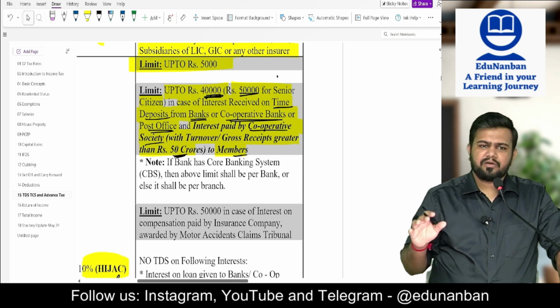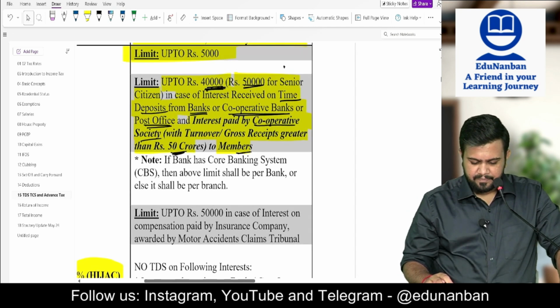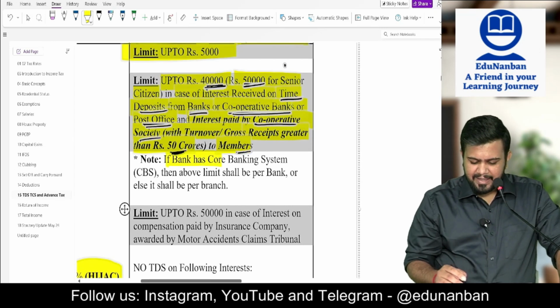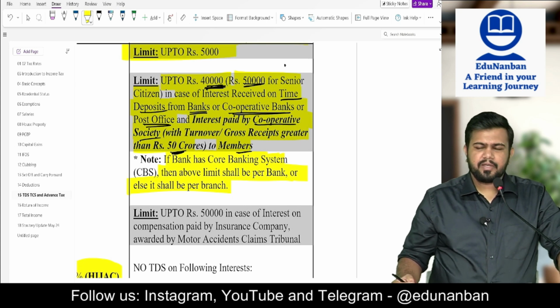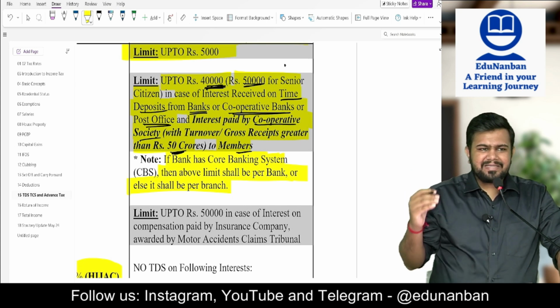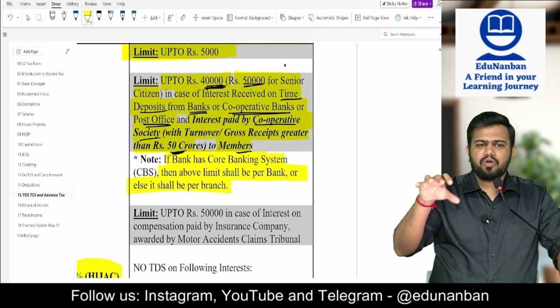So no limit at all. Even if there is 1 crore saving bank account interest, no need to deduct the TDS. Note, if the bank has a core banking system, then the above limit shall be per bank, or else it shall be per branch. Okay. So for example, if ICICI Bank is giving the interest, ICICI Bank is having a core banking system.